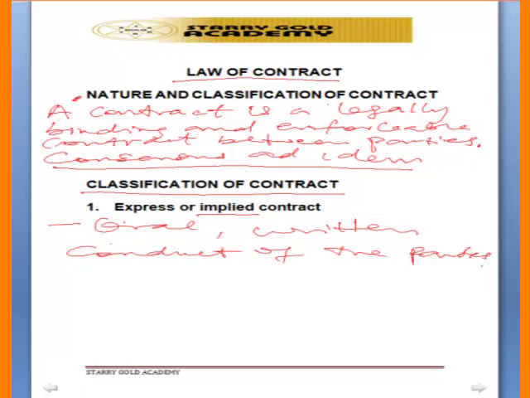It may be through the way the parties have been behaving towards each other. So that is what we mean by conduct of the parties, the way they have been behaving towards each other, or maybe even through the custom of the particular issue they are dealing with, or the particular business they are dealing with. So that is what we mean by conduct of the parties.